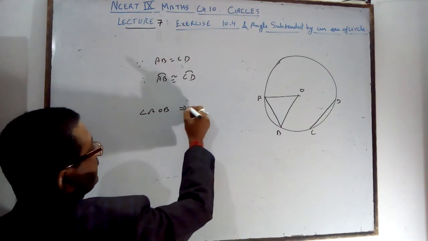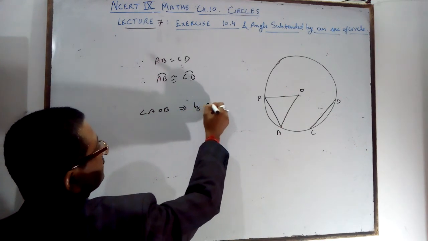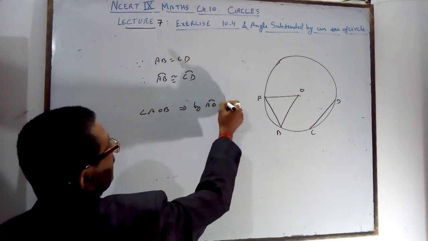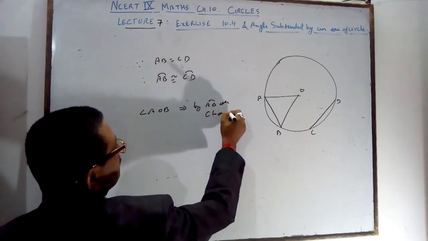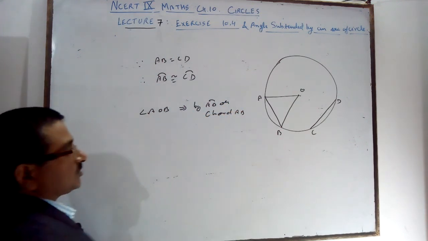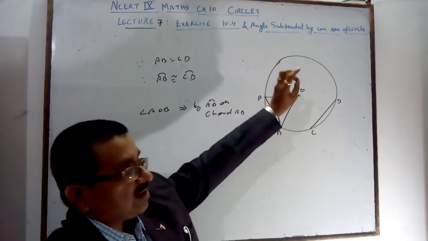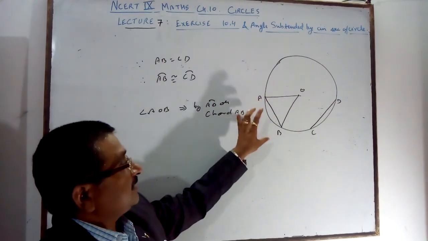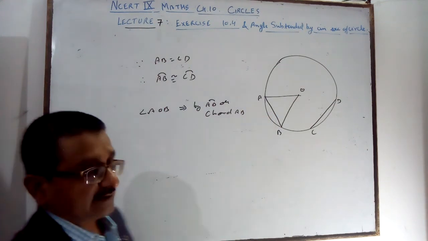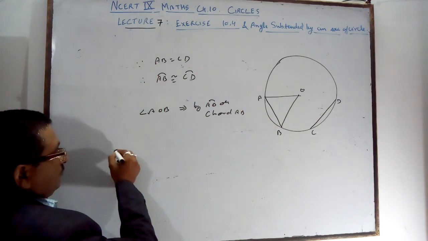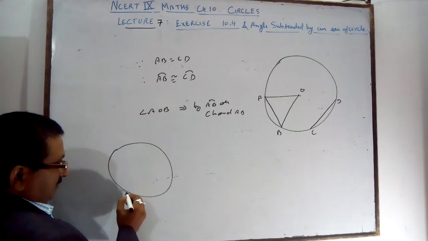It is subtended by arc AB or chord AB, both the same. The angle subtended by the chord at the center is the same as the angle subtended by the arc at the center.